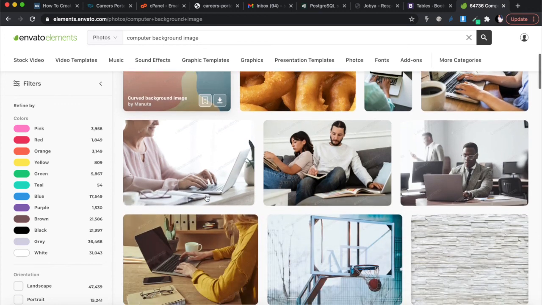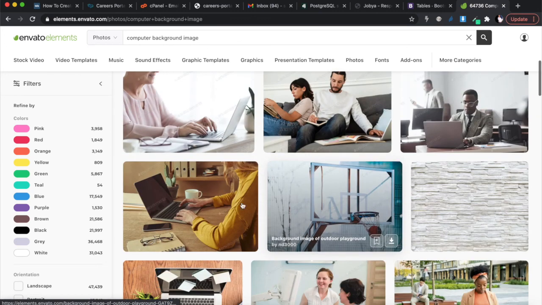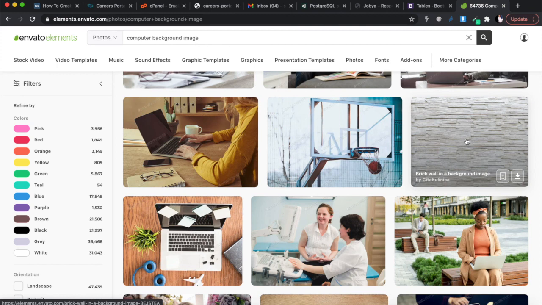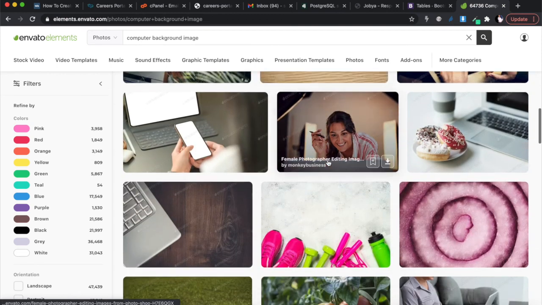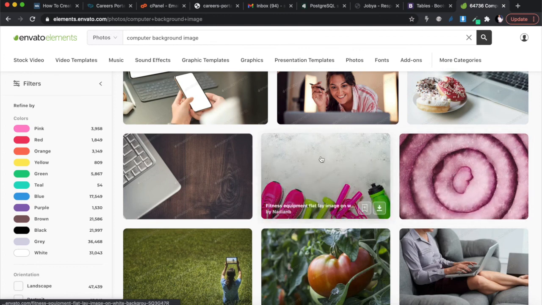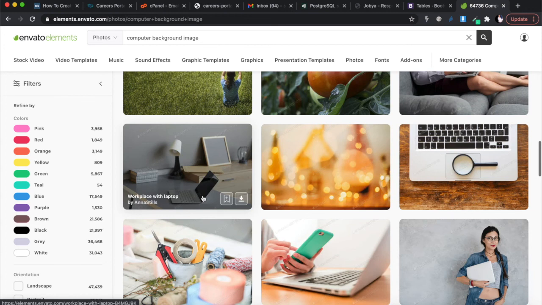of the background image. Something like this doesn't make for a good background image, but something like that makes for a good background image. You know what I'm saying? So something like that makes for a good background image. Maybe this is even better, and you can put all the things in the middle. So take the time and figure out what is good for your website, what you like, and go through Envato.